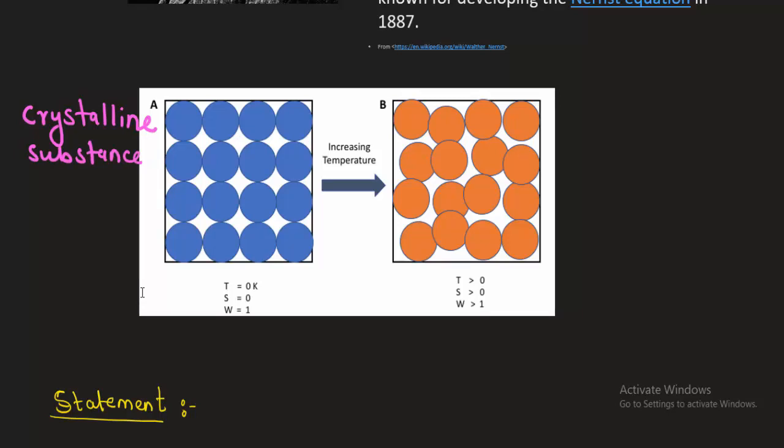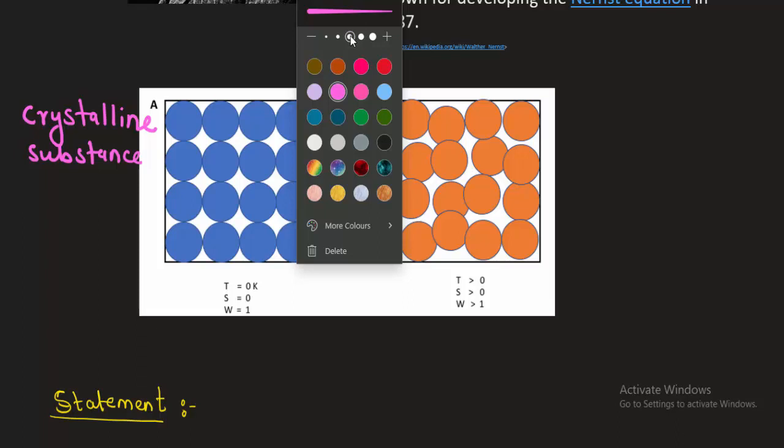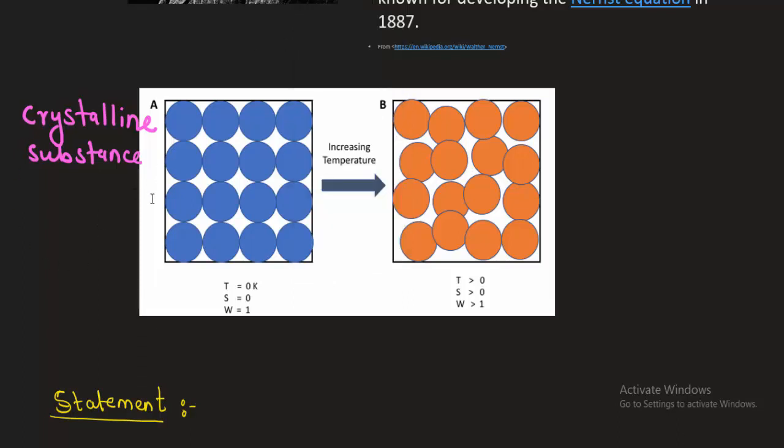So what is a crystal? It is a substance in which its basic unit cells or constituents have a well ordered geometry or well ordered space. All the constituent molecules have a perfect order in their arrangement, and therefore it is called a crystal. All the constituent elements have perfect order here, and here the order is disturbed.